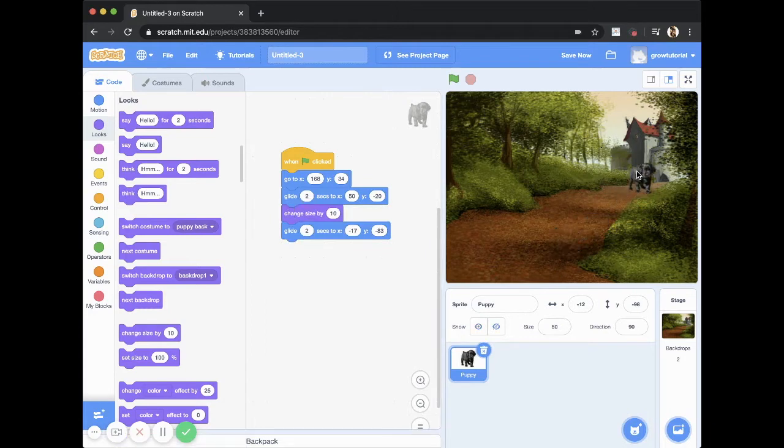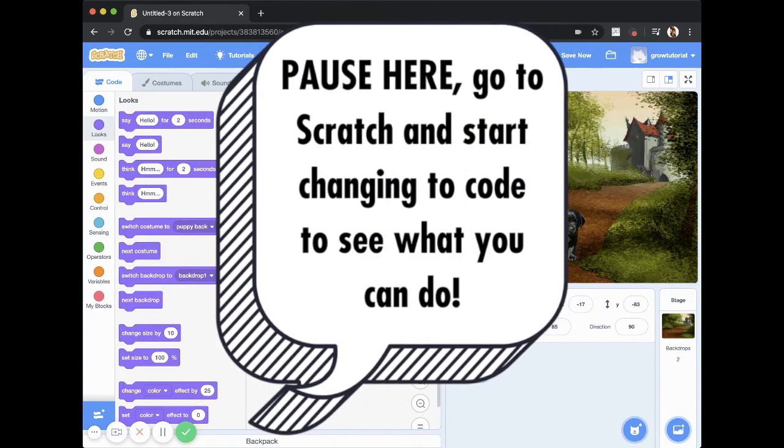So he's going to start there at this size. When he comes to this point here, I want him to change size by 15. And then when he reaches this point, I want him to change size again by 20. Now let's run the code and see. So now we've learned basic movement in Scratch. By all means, you can go ahead and start playing around with the numbers, playing around with the characters, with the backdrop, just to experiment a little bit more.